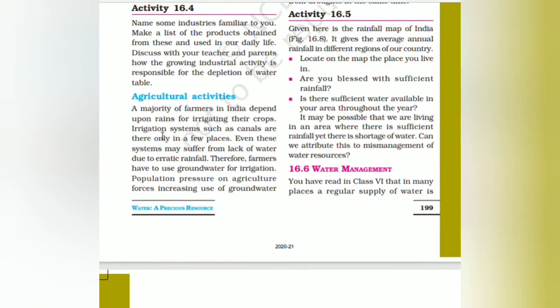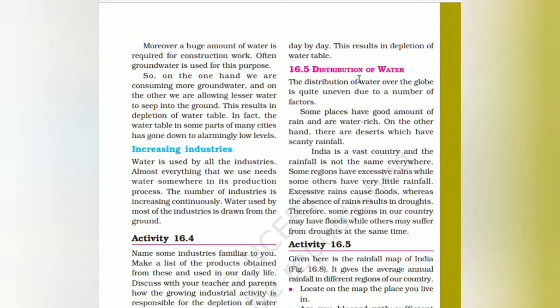Then next are the agricultural activities. A majority of farmers in India depend upon rains for irrigating their crops. Irrigation systems such as canals are there only in a few places. Even these systems may suffer from lack of water due to erratic rainfall. Therefore, farmers have to use groundwater. For what purpose? For irrigation. Population pressure on agriculture forces increasing use of groundwater day by day. This results in depletion of the groundwater.